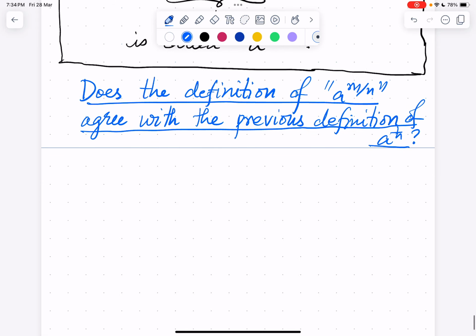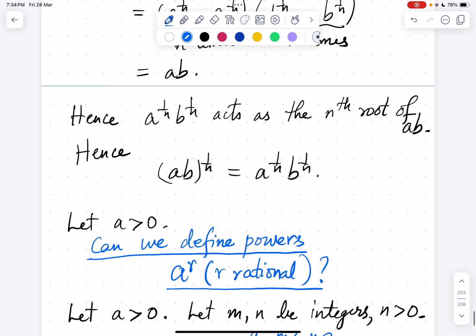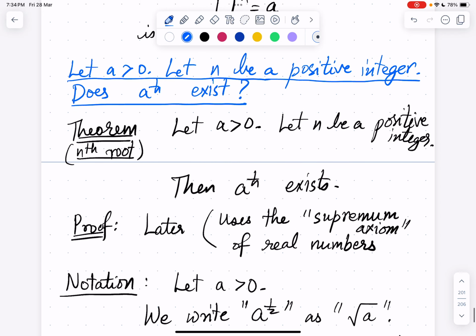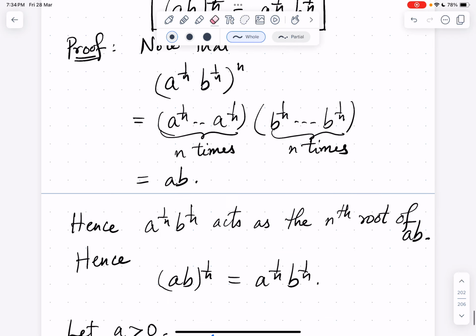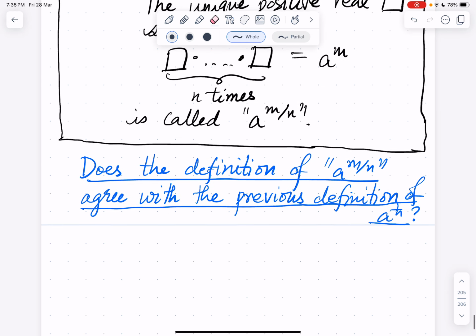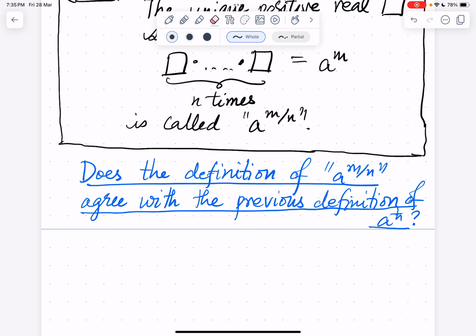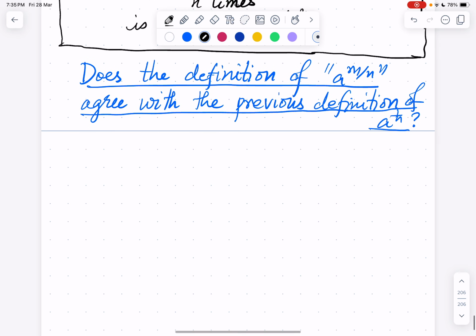Another question we should ask is, after seeing the definition, whether the definition is consistent. Here we are extending the definition of a power 1 by n to a power m by n. Whenever we are extending a definition, we should ask, is the definition consistent with the previous smaller version of the definition? If it's consistent, it's good, and we should be asking another question.